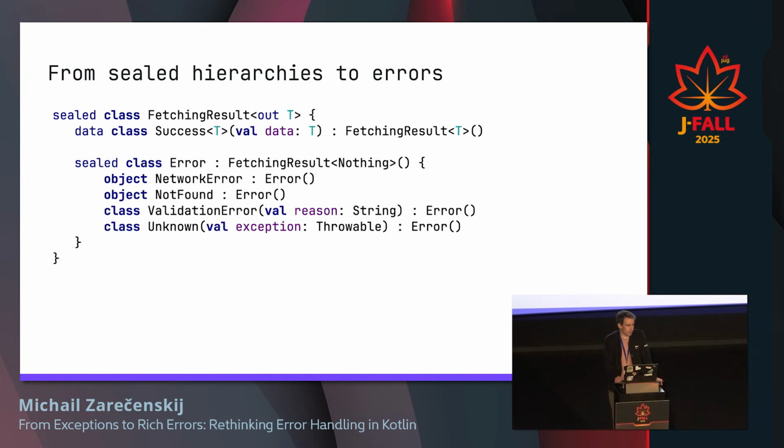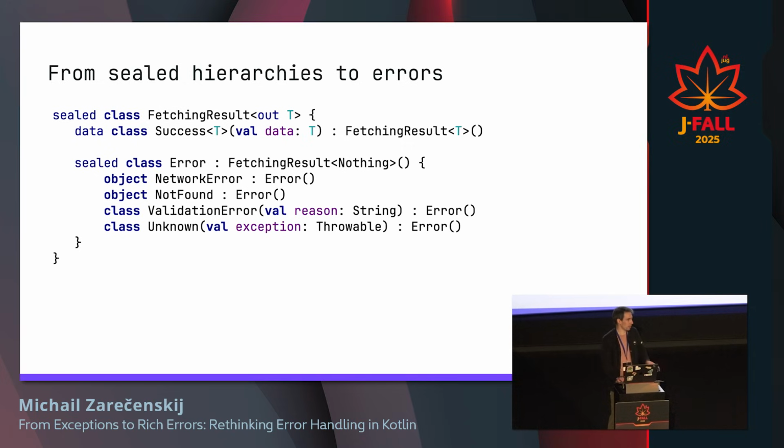So if previously you had something like this, where you have a fetching result with a successful branch, and then you had a bunch of errors. If you break it down, first of all, the data class Success is completely useless here, because it just holds a piece of data that is generic. So it's just a wrapper. It doesn't bring anything meaningful here. So first of all, we just remove this.